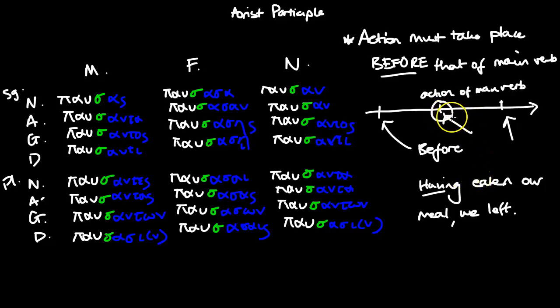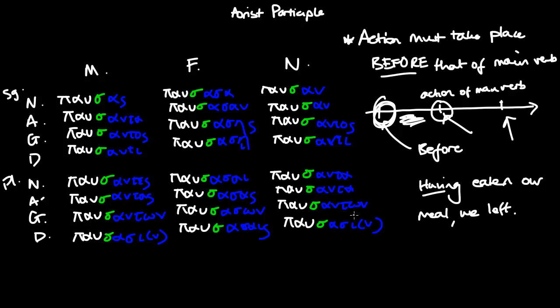So we can imagine the leaving to happen there, let's say, and the eating, because it's having eaten, is going to happen before, so it's going to refer to that point, or indeed any point here, but before that of the main verb. See, if it was something like, while eating our meal, we left, that would actually happen at the same time, so that's going to use the present participle.